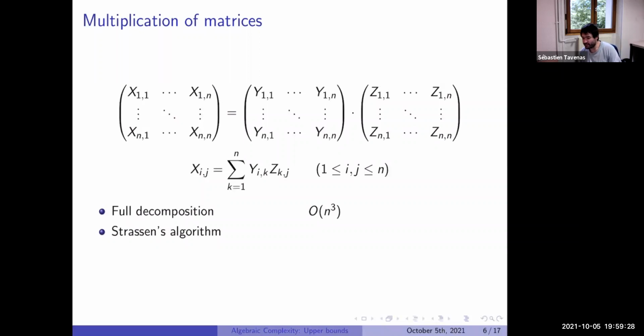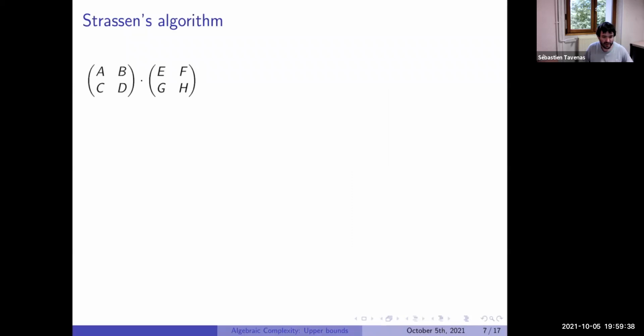So similarly to the Karatsuba algorithm, there is an algorithm by Strassen to compute the product of matrices. The idea is to take matrices of type 2 by 2 and do the product. We can write the result as AE plus BJ, CE plus DJ, AF plus BH, CF plus DH.